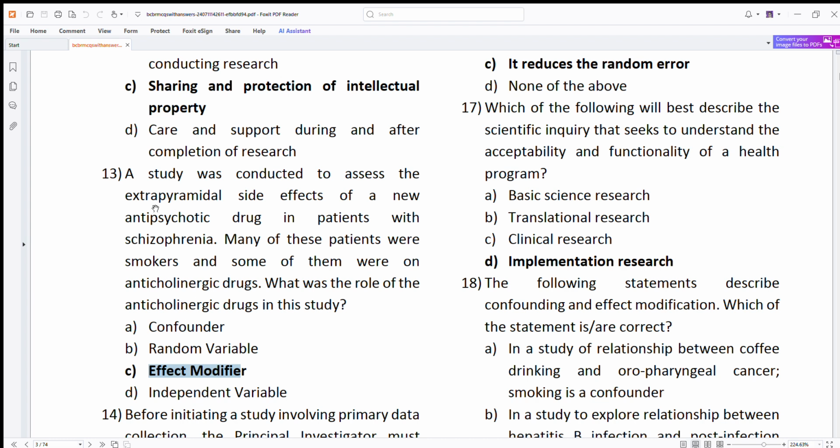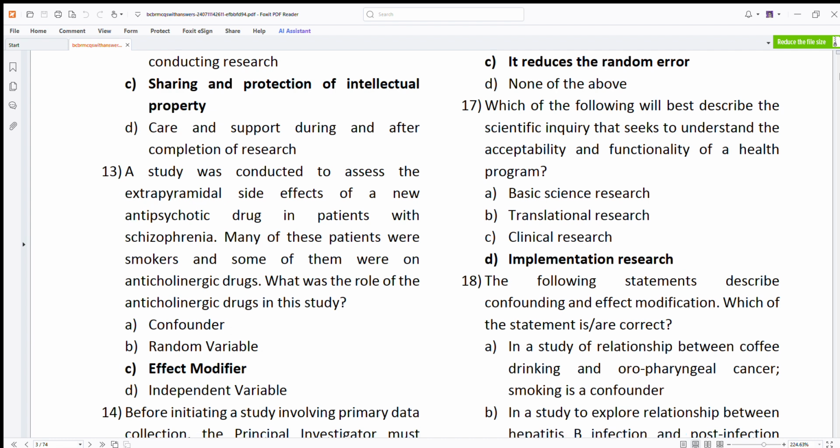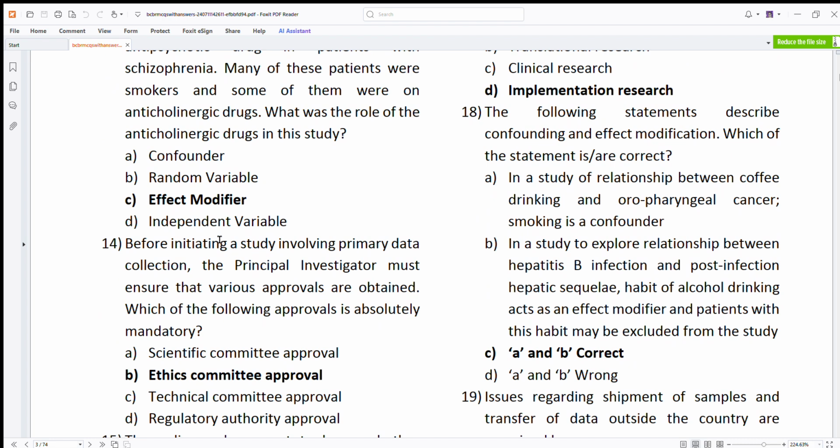So the effect we have to see is extrapyramidal side effects. Some of them were smokers and some of them were on anticholinergic drugs. So anticholinergic drugs are basically modifying the effect. So we will see whether the extrapyramidal side effects were reduced by giving anticholinergic drugs, or whether they were reduced by smoking. Then we can do a research.